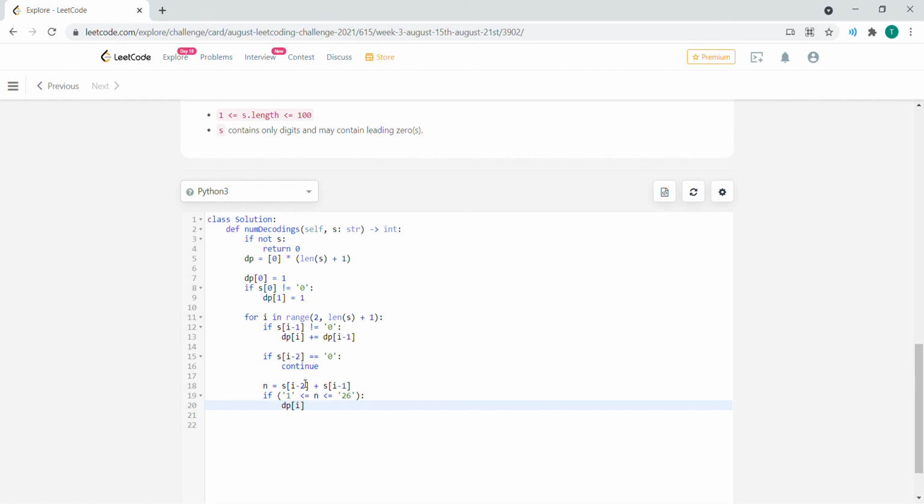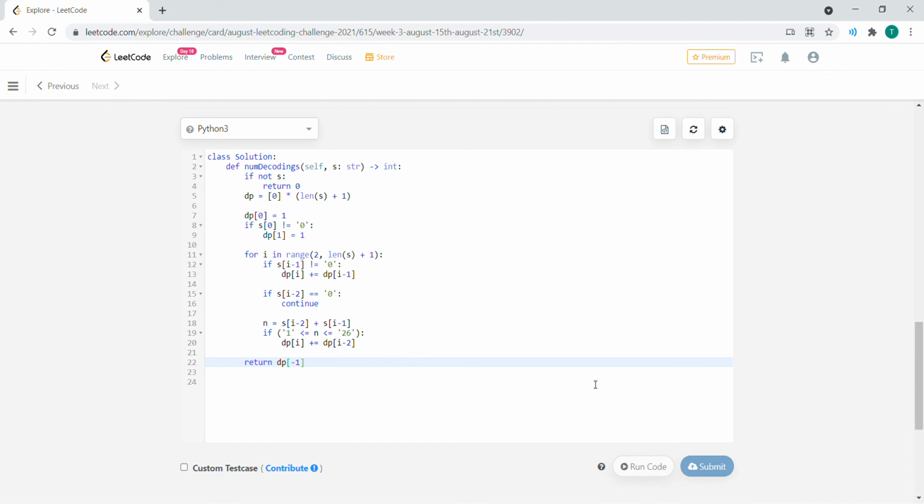And then if that's the case, if the current character that we're in is between 1 to 26, it's a valid character, so therefore we're going to increment it because it's possible to make a character out of it, and so it's going to be the i minus 2 position. So we have all that. Now we want to return basically the dynamic programming array at the last index, because that's going to be our answer. So let's run this and see how it goes.